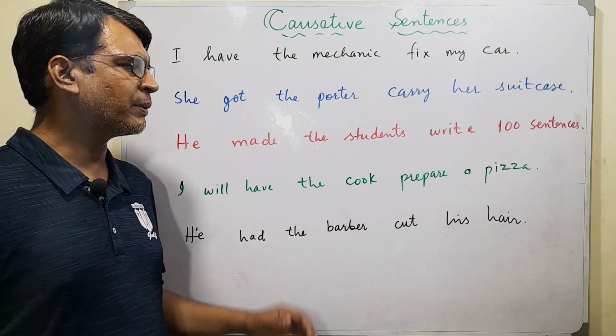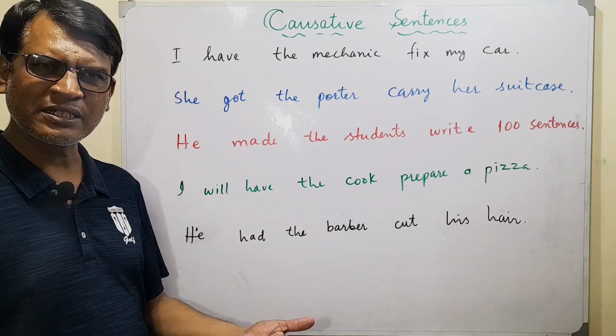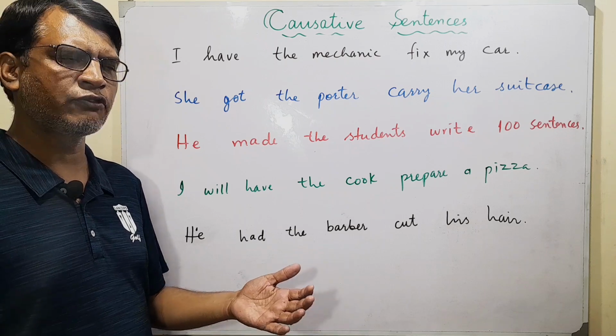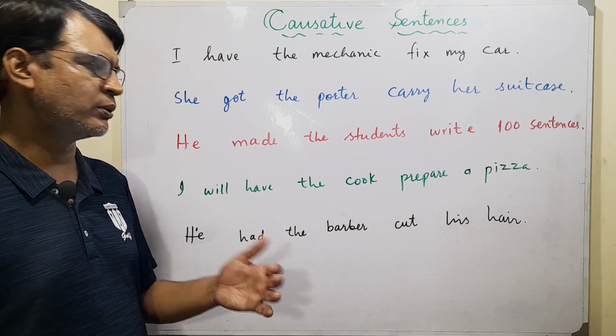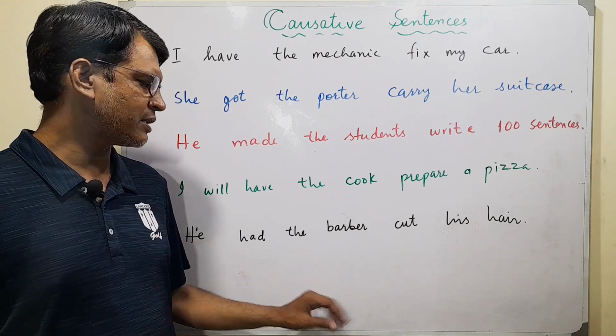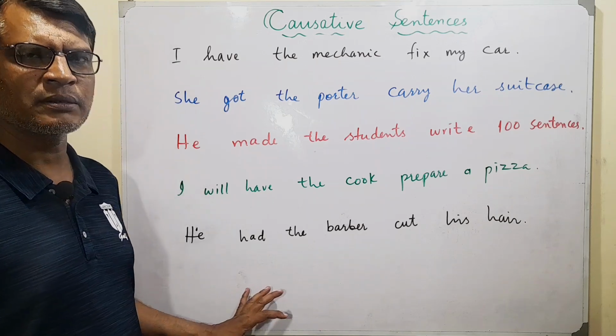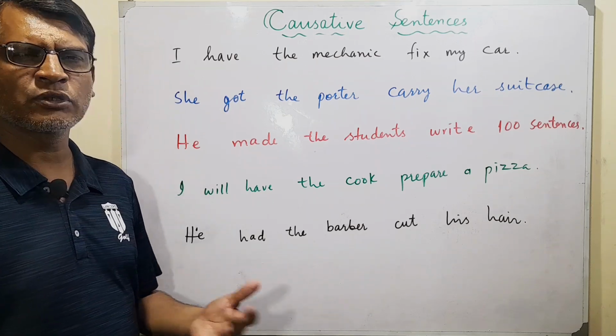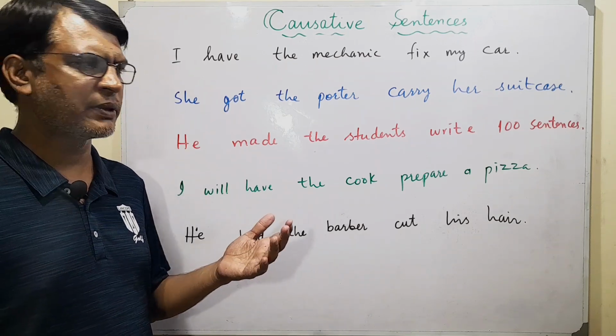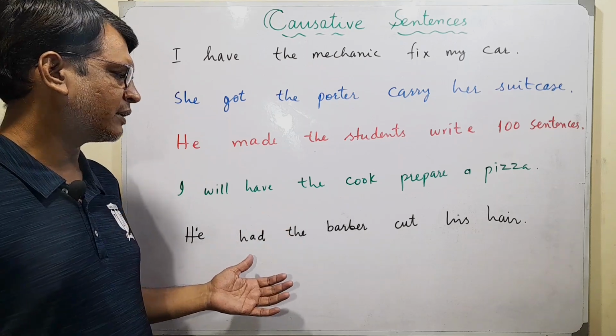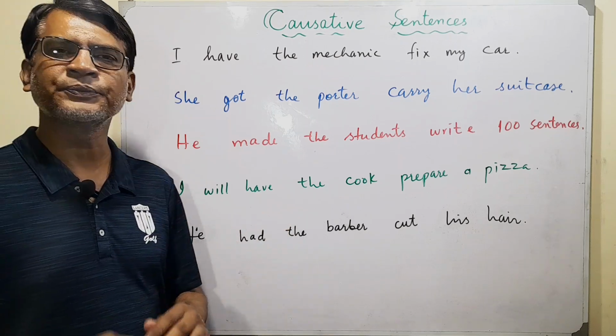I will have the cook prepare a pizza. I'll ask him, request him to prepare the pizza for me, and of course he'll do that. He had the barber cut his hair. Again, this is a request, paying for a service. So I went to the barber and I said, okay, please cut my hair. So I had, or he had, the barber cut his hair.